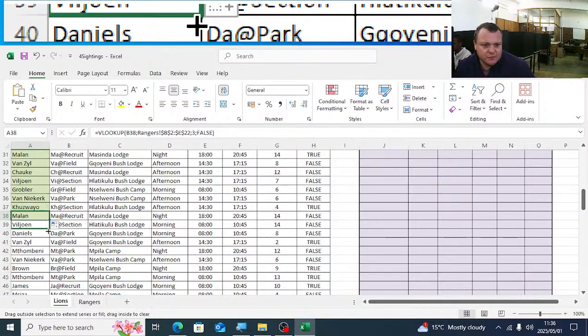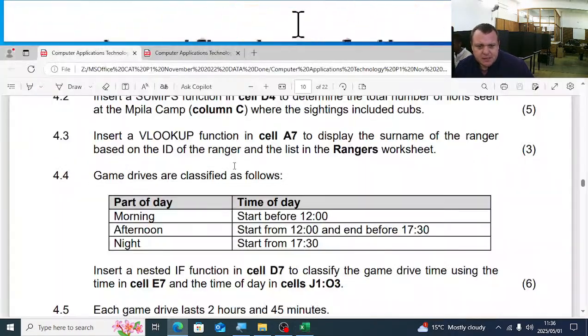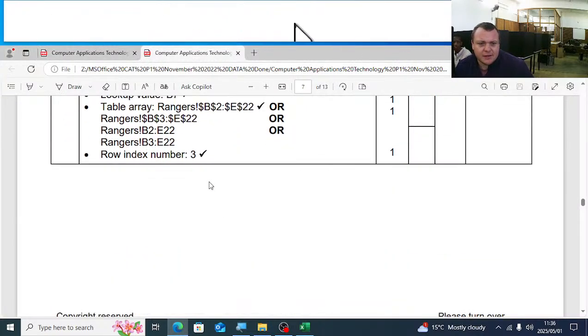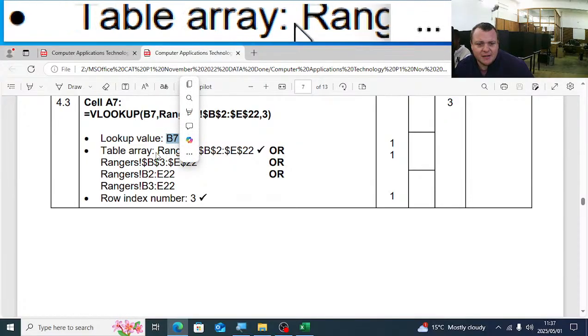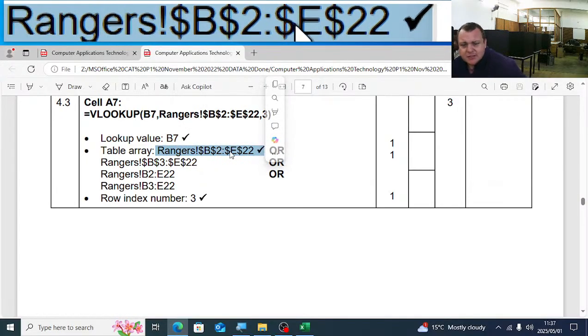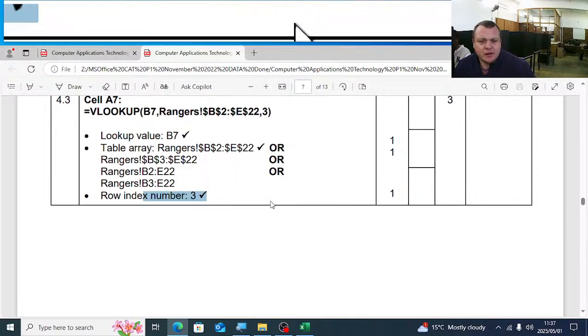So you'll see if I autofill it down once, fill in will just have a background of green. Going to the mark allocation, you get one mark for B7. That is what you want to look up, the ranger ID, in that table, rangers B2 to E22. And then the row index number is the third column.